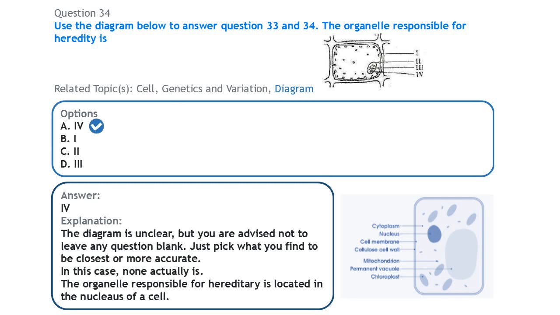Clearly, the organelles here are not very clear. I can't even tell what the label is. There is actually the cell wall. That's the cell wall, the only distinct part of it. The other ones are not clear. So we just pick any option here. We are not saying that is the correct answer because the diagram here is not clear enough. It's not well detailed. But the organelle that is responsible for heredity is the nucleus.